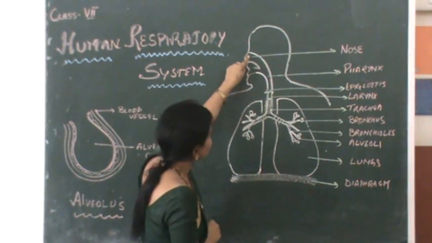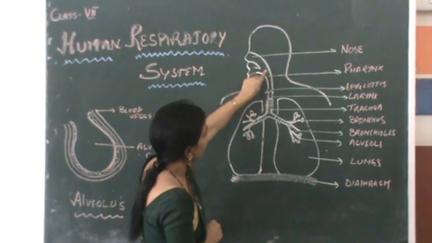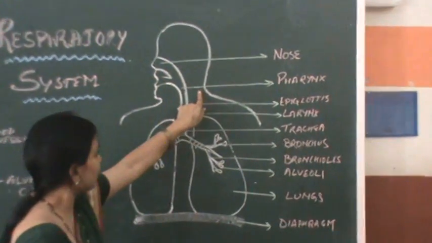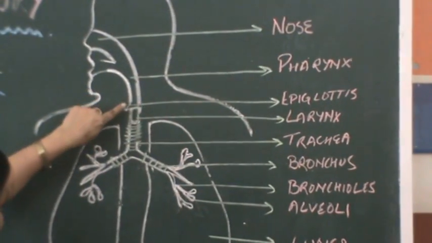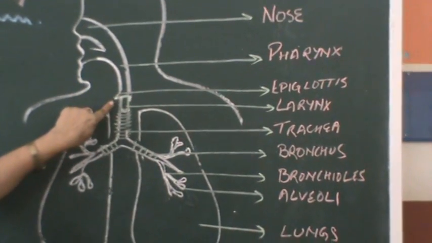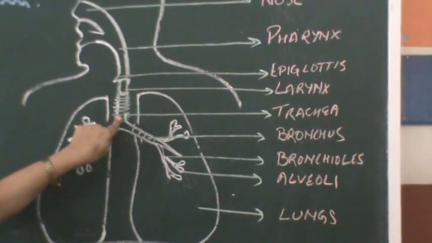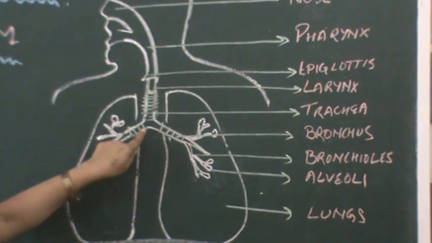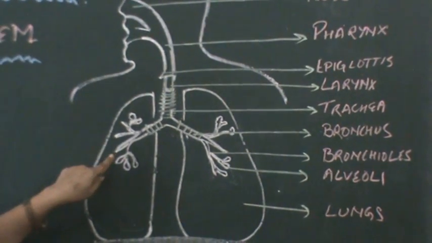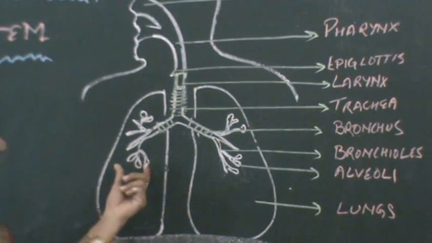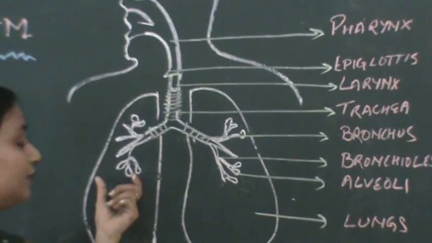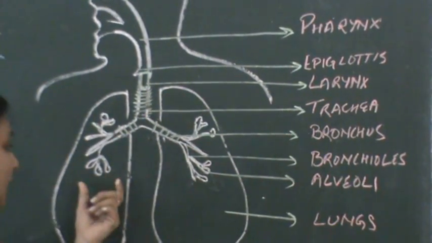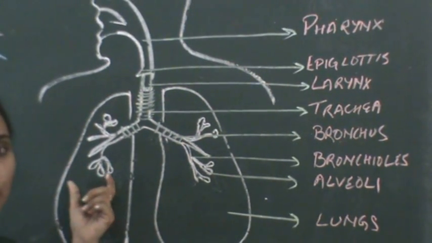Now, from the nasal passage, the air passes through the pharynx. From the pharynx, it passes through the larynx to the trachea. From the trachea, it goes to the bronchus. From the bronchus, it goes to the bronchioles, and then it reaches the alveoli. These are the air sacs where the main exchange of gases will take place.